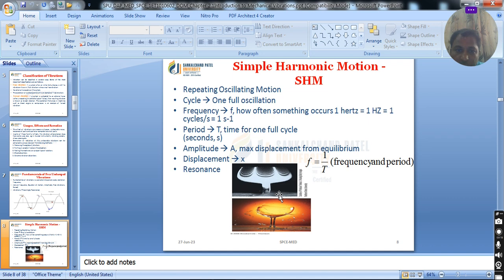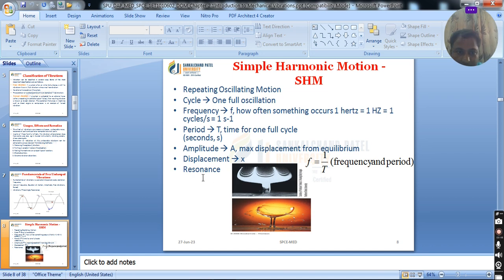Displacement: how do you define displacement x? Let x equal a sin omega t plus b cos omega t, where a and b are constants. Omega is the excitation frequency, or circular frequency, right? That is given by 2 pi N by 60, where N is the engine RPM or the speed of the rotodynamic machine. Frequency is defined as the reciprocal of the time period T, so the equation is 1 upon T.